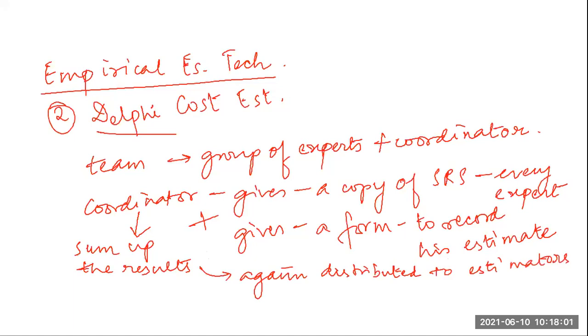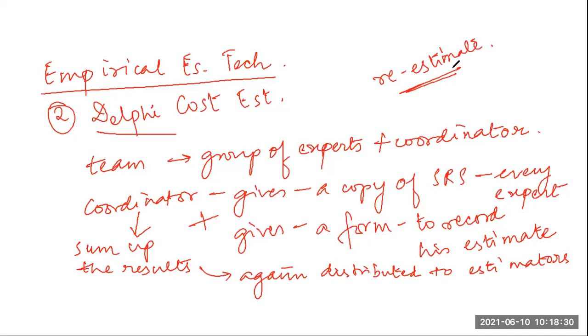So it is again distributed to the estimators, and based on this summary, the estimators re-estimate. If needed, they will again re-estimate. This process is repeated several rounds, but there is no discussion among the estimators allowed during this entire estimation process. So discussion is not allowed.